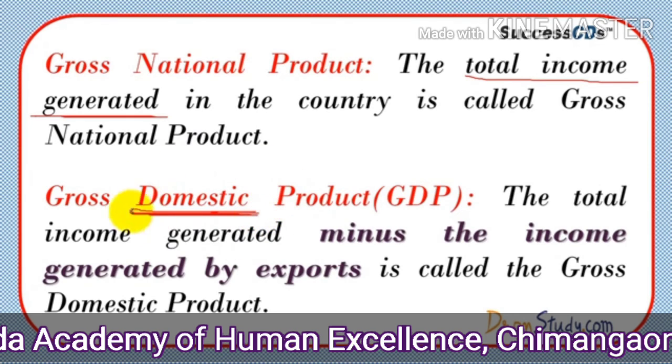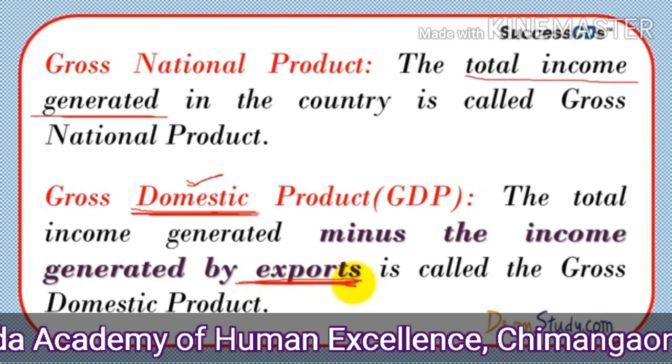Means the gross national product is the whole, which includes the income from exports, or at the local level in the whole country, whatever income is there, all together. But in GDP we have to subtract the income which we get from the exports.